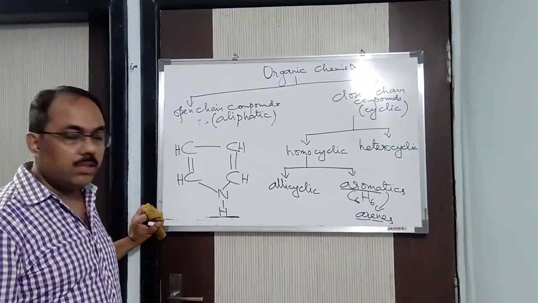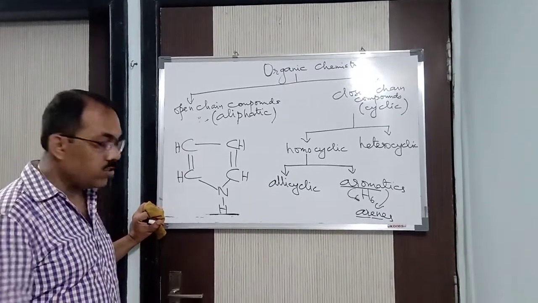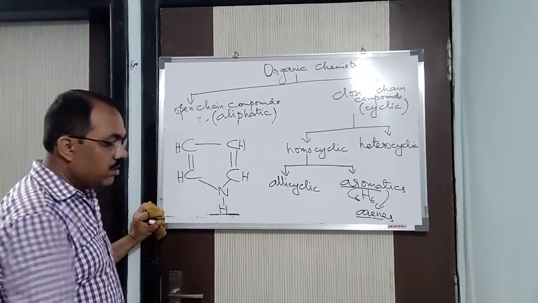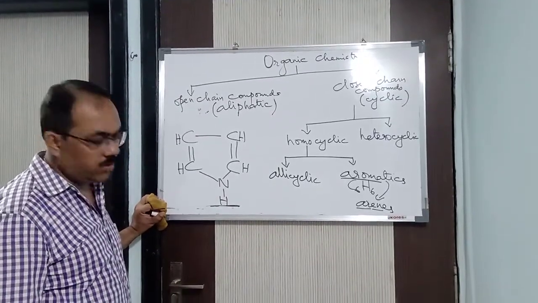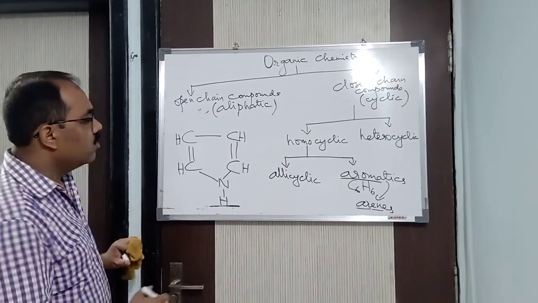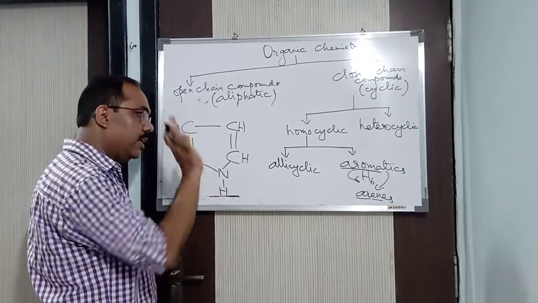Now this particular compound is a heterocyclic compound. As you can see, apart from carbon and hydrogen, we are having nitrogen. Let me tell you the name of this compound. It's pyrrole. You will say, sir, you are not showing where the name comes from. Okay, fine. This is pyrrole, but don't ask me from where we got it. I will tell you later on.